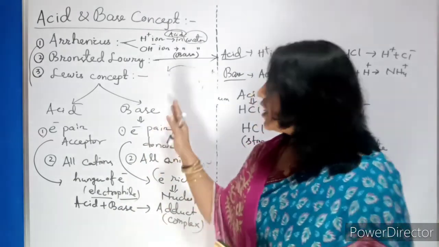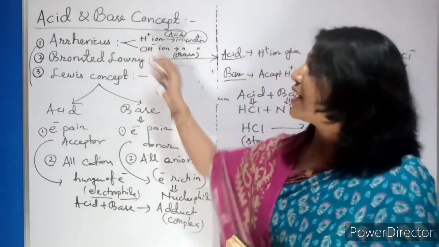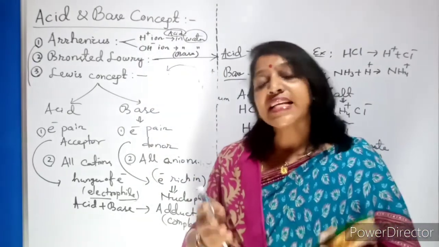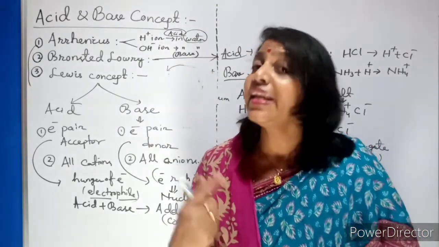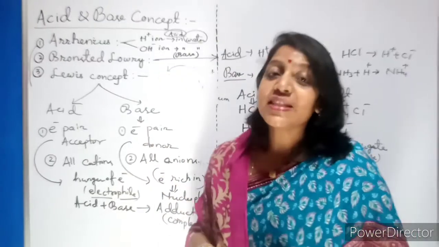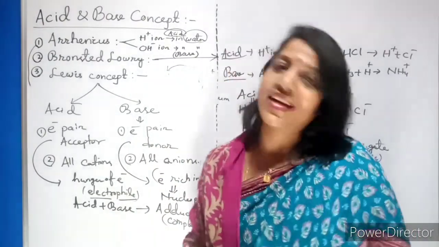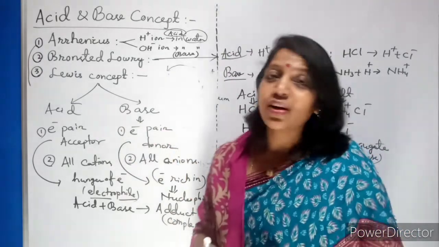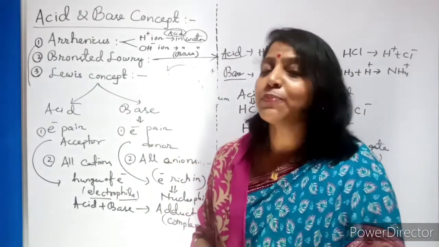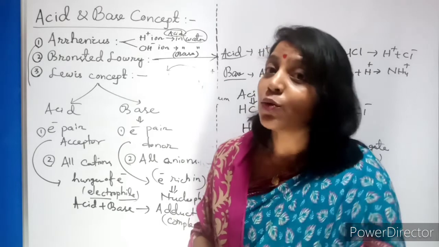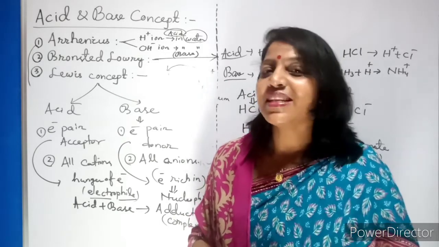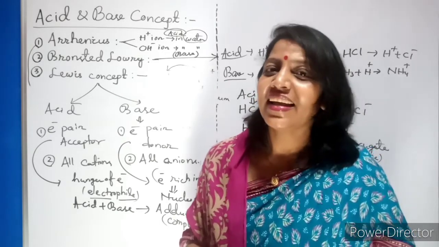Okay. So I hope you got the clarity about the Arrhenius concept, who told acid is one which gives H plus ion in water, and base is one which gives OH minus ion in water. Now coming to Bronsted-Lowry, what did they tell? Which gives H plus ion is acid without water, and base is which accepts H plus ion without water.